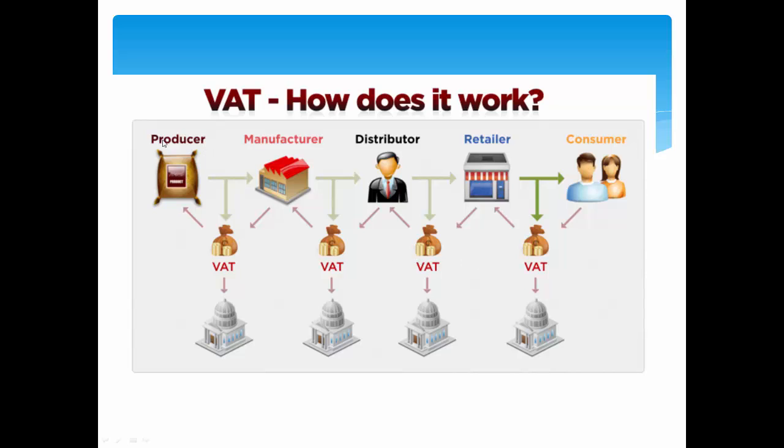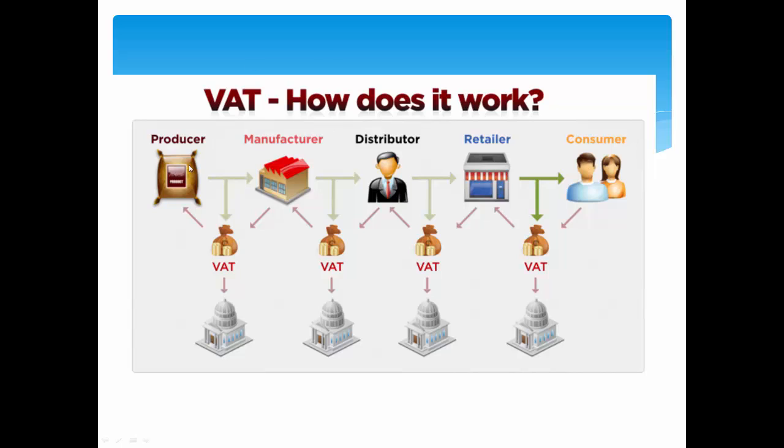So let's say there is a product and it goes to manufacturer, from manufacturer it goes to distributor, from distributor it goes to retailer, and from retailer it goes to consumer. So let's say if there is a single point taxation, so the retailer will directly pay the taxes, and let's say 15% is the taxation amount. So if this guy is selling the consumer the product for 100 rupees, so he has to tax it for 15%. So finally the product will cost to consumer 115 rupees, and state will get 15.